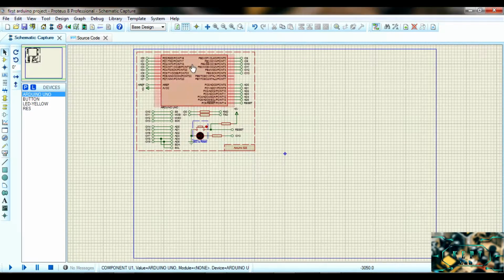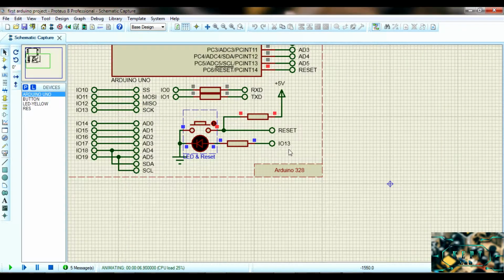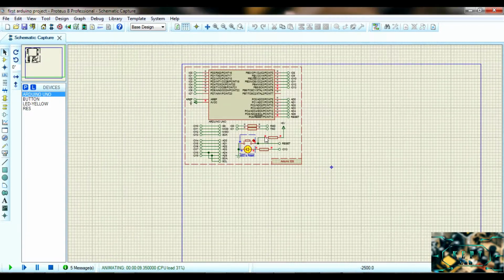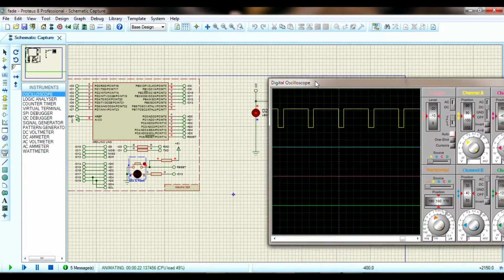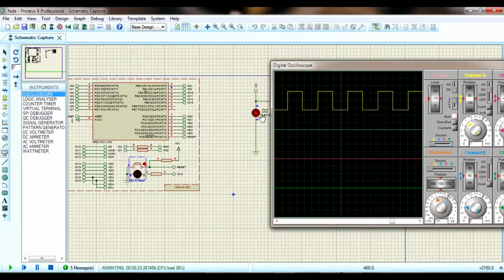In my previous video, I showed you how to use Arduino Uno in Proteus software. If you didn't see the video, then I am placing the video in the cards so you can see the video here. So in this video, I am going to show you how to use Oscilloscope in Proteus software. Let's get started.